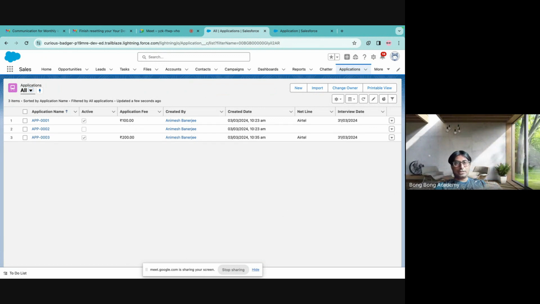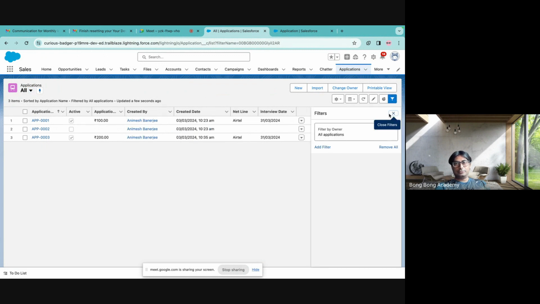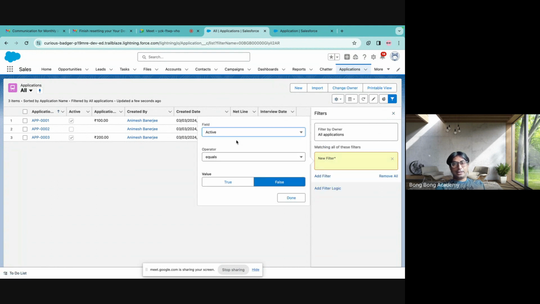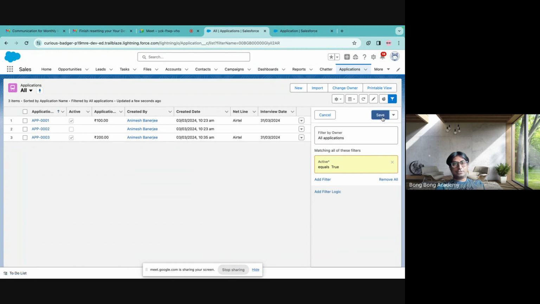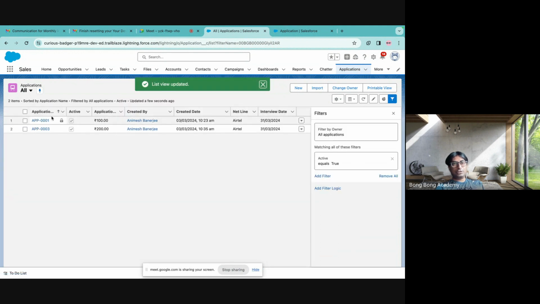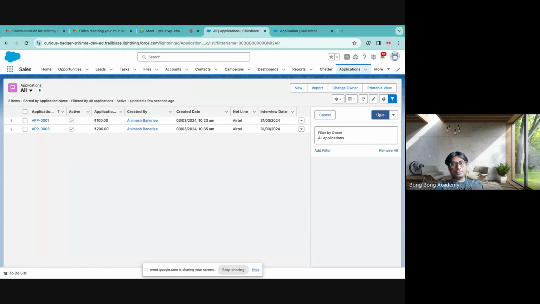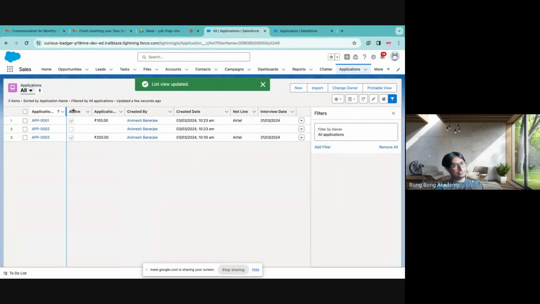You can also say that I want to filter it. So you can go and add filters. Okay. You can save these filters also. Whenever you add any filter, active equal to true, and I want to save this. So all items, now only the active applications will show. Right. I want to remove this, save it. Now all the applications will show. So these filters help you to make a shorter list of your records.